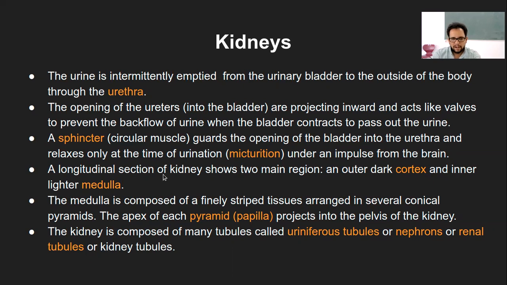Now again coming back to that longitudinal section. Longitudinal is a vertical section of the kidney. It will show two main regions, what is known as the outer dark cortex and the inner lighter medulla. Now this also has a very specific reason why it is called dark and why it is called lighter, right?